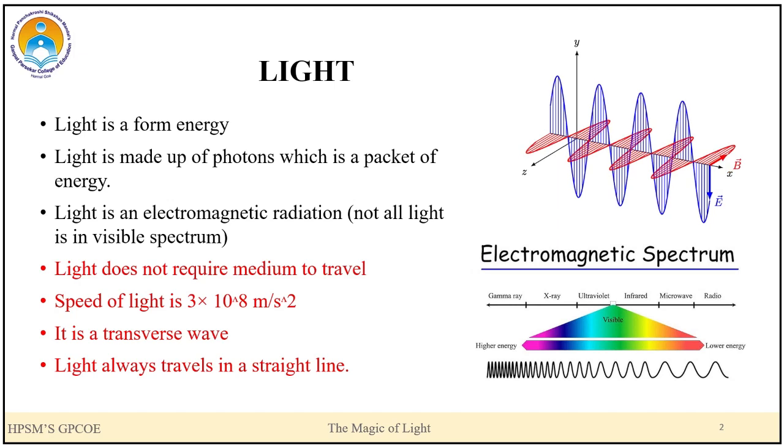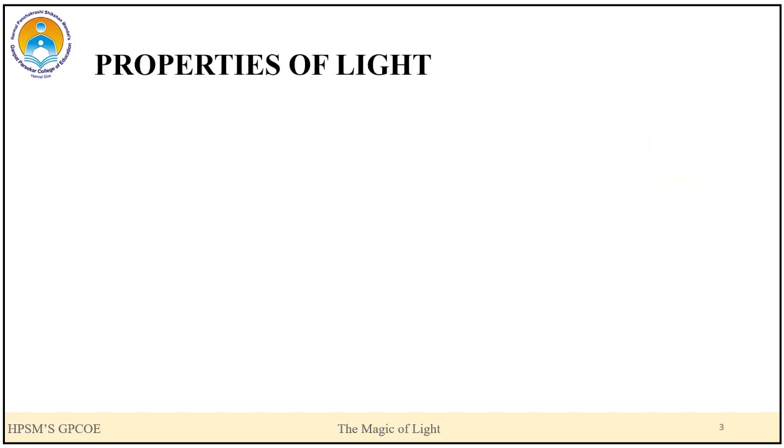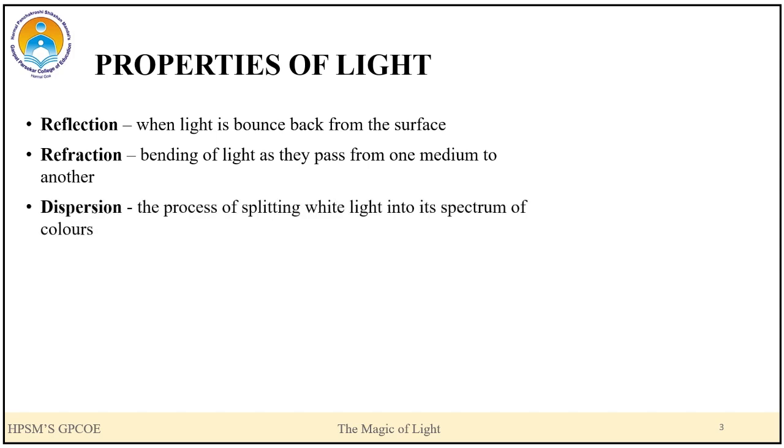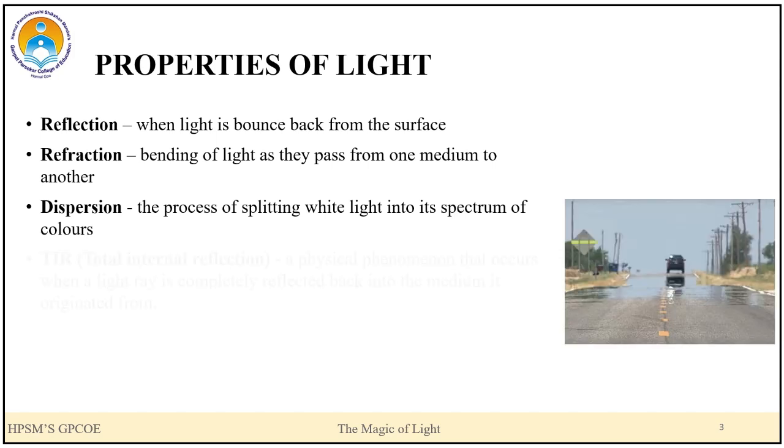Now we will see some properties of light. First, reflection. The reflection of light occurs when light is bounced back from the surface. Then we have refraction. Refraction is nothing but bending of light as it passes from one medium to another. Then dispersion. The process of splitting of white light into the spectrum of its colors. You must have seen the rainbow. Rainbow is the best example of dispersion.